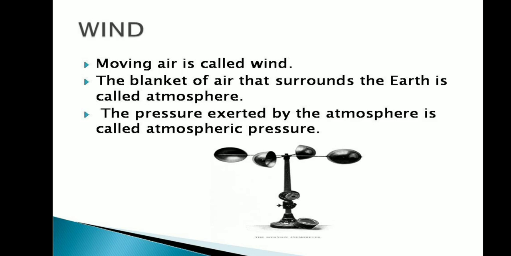The speed of wind can be measured by a device called anemometer. This anemometer is a device used to measure the speed of the wind and also its direction. This word is derived from a Greek word anemos, which means wind.